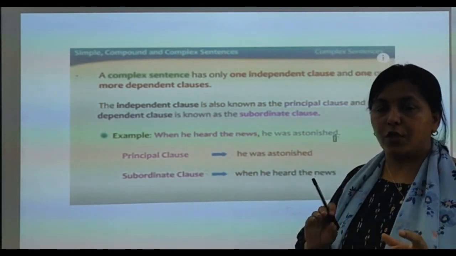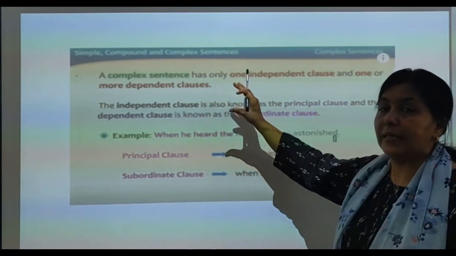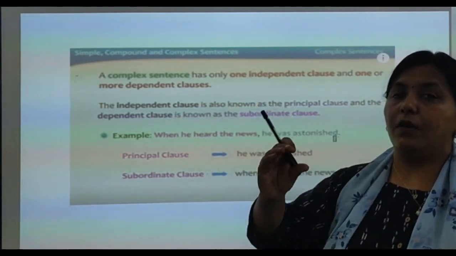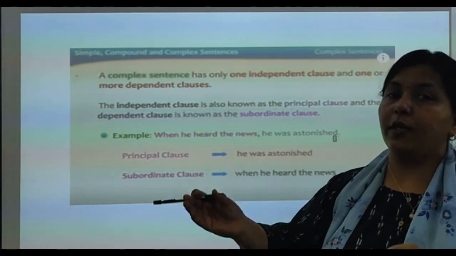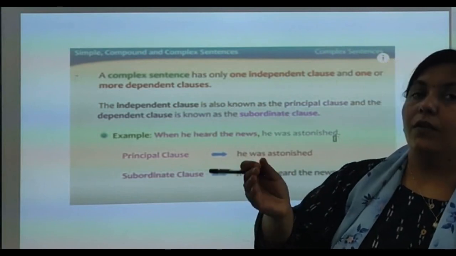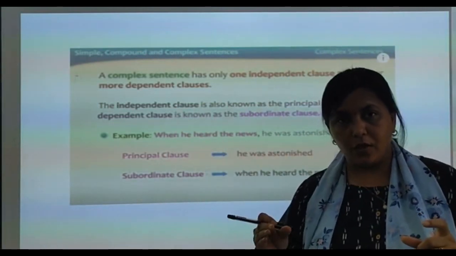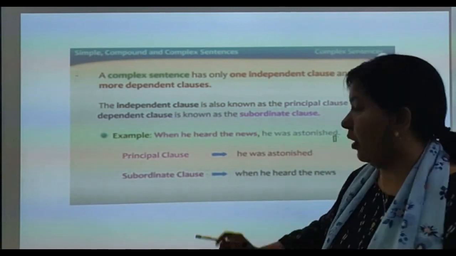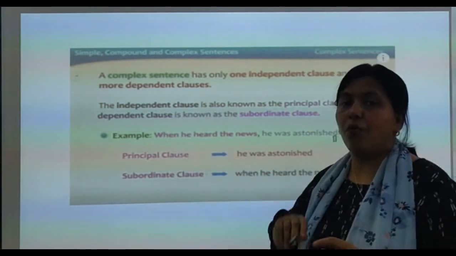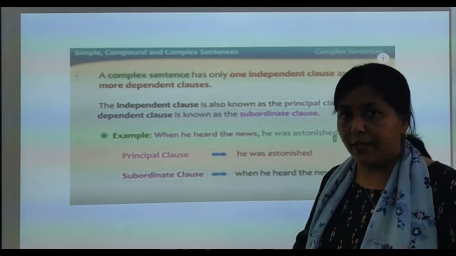So now you see the structure. A complex sentence has a principal clause, which is completed only with a subordinate clause, joined with the help of a conjunction, when or some other words that I will show you.